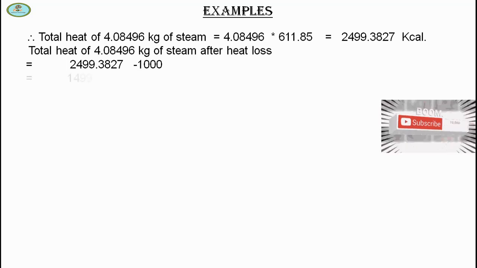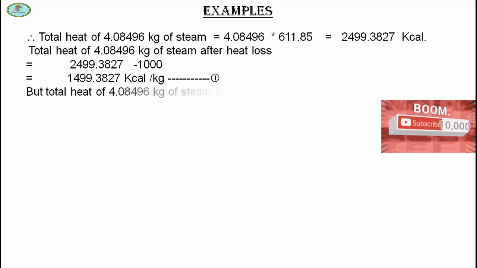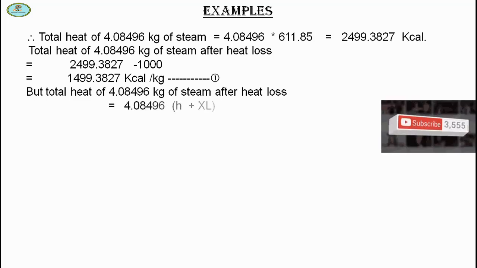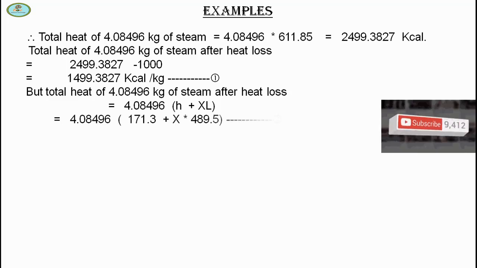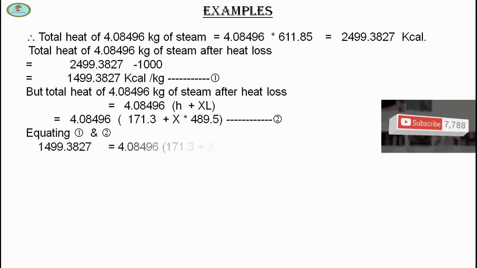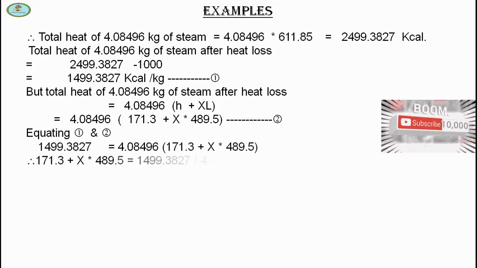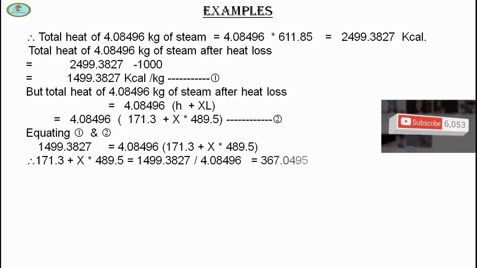Total heat of 4.08496 kg of steam after heat loss is equal to 2499.38 minus 1000, so it is equal to 1499.3827 kilocalorie. But total heat of 4.08496 kg of steam after heat loss is also 4.08496 into (h plus X into L). So putting the values, from equations 1 and 2 we find that X is equal to 0.40.